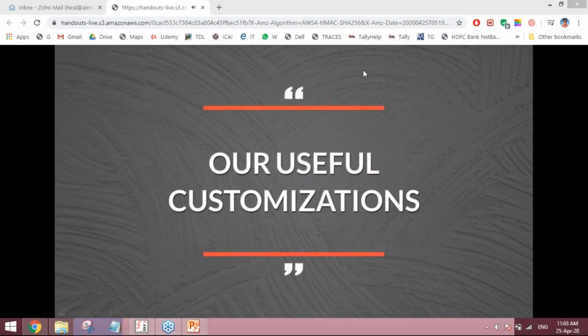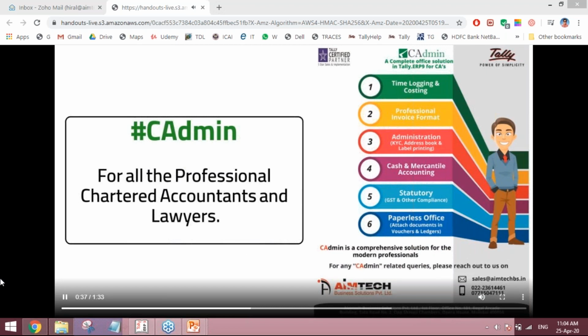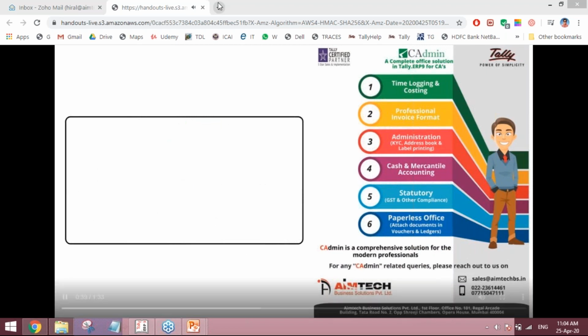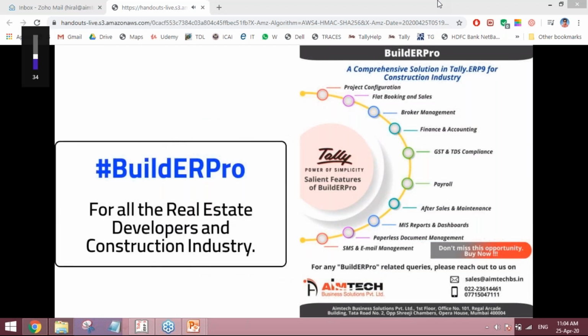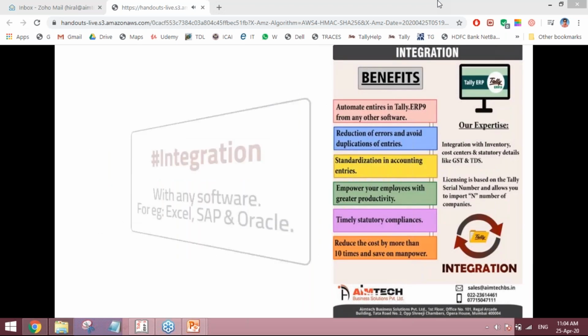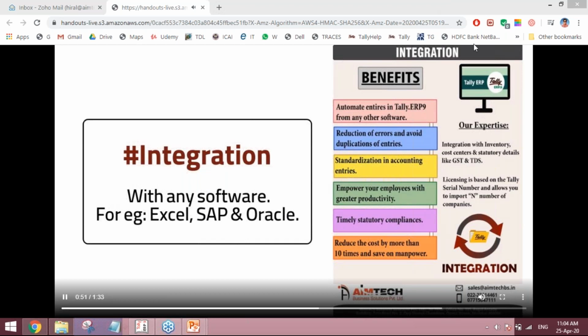These are our useful customizations. CA admin for chartered accountants. These are for Builder Pro for construction industries. Integrations.